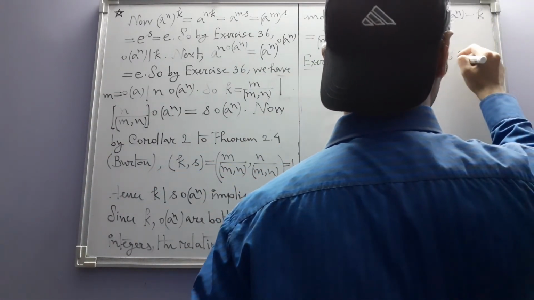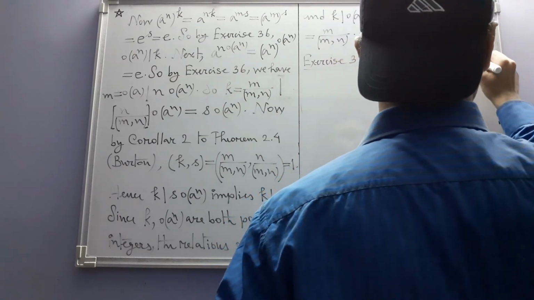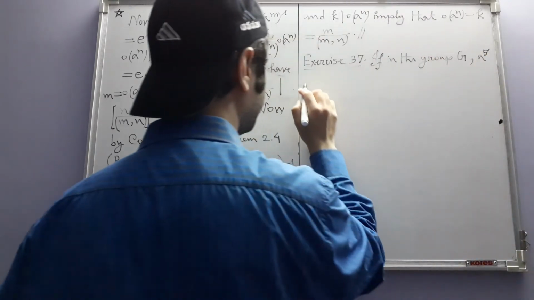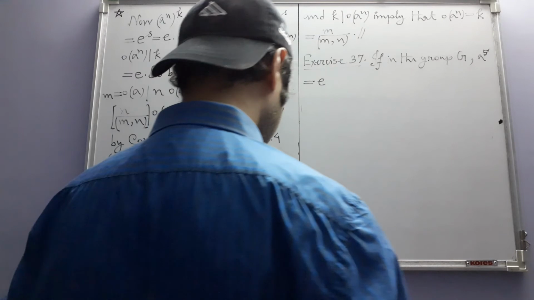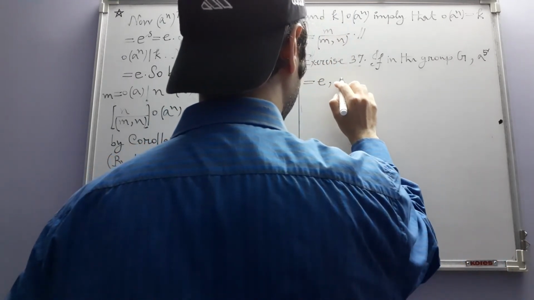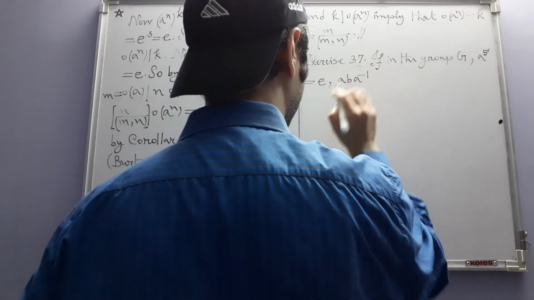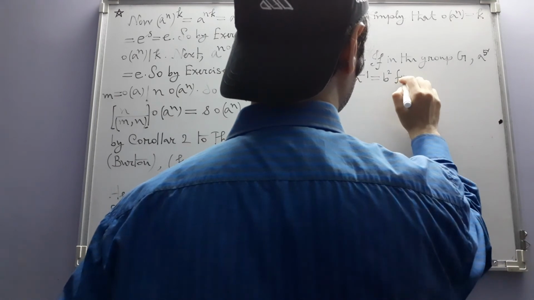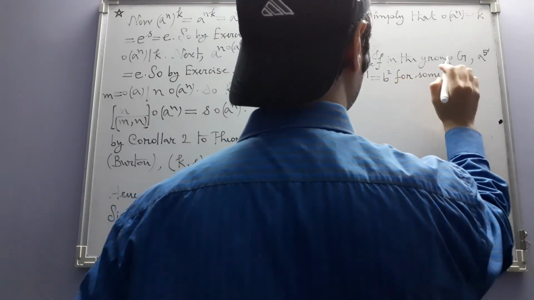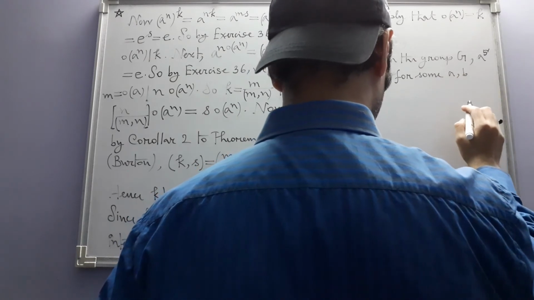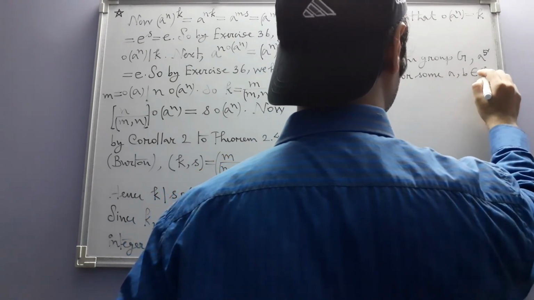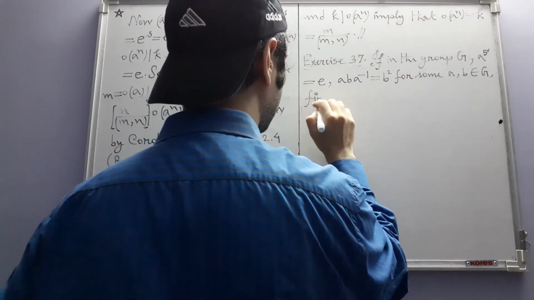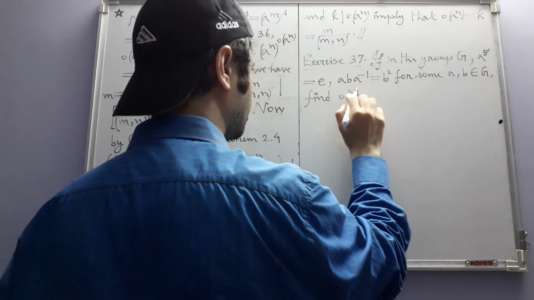If in the group G, a to the power 5, a is some element in G, a to the power 5 is equal to e, and a inverse is equal to b square for some elements a and b in G, then we have to find the order of b.